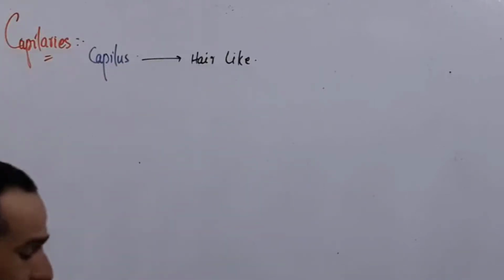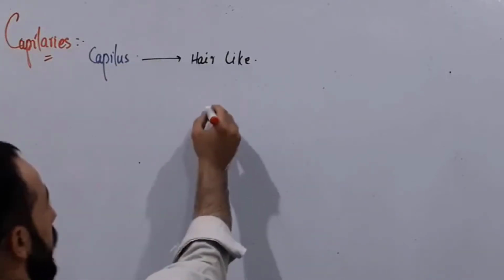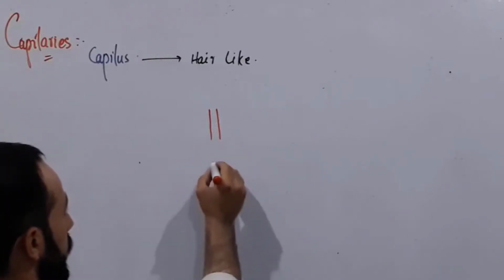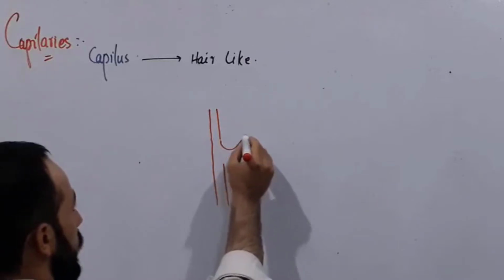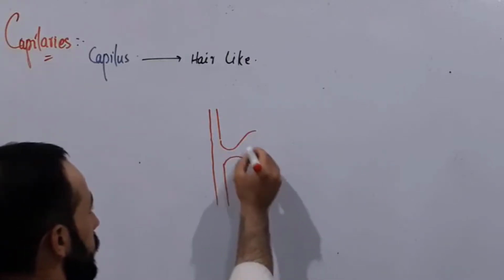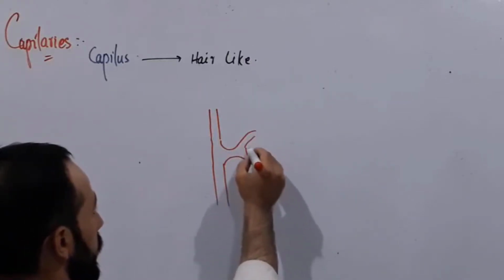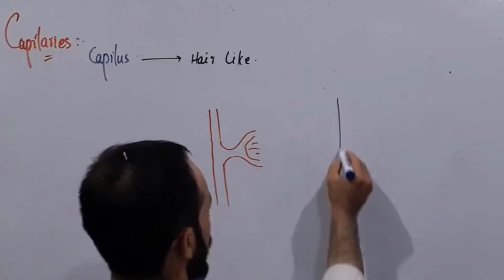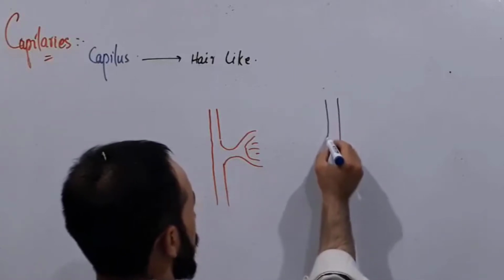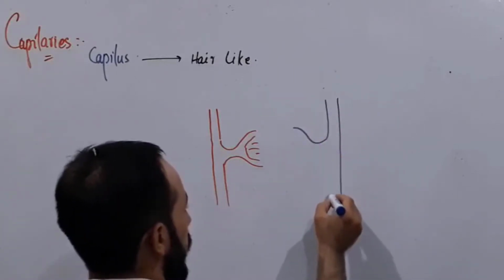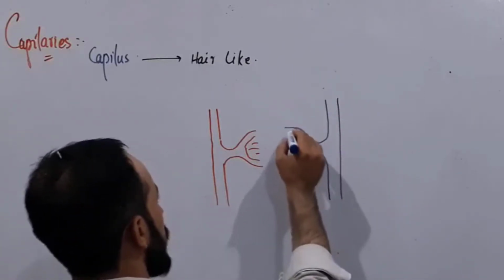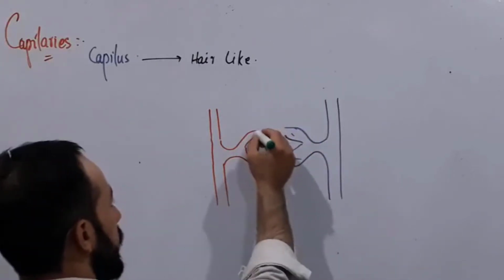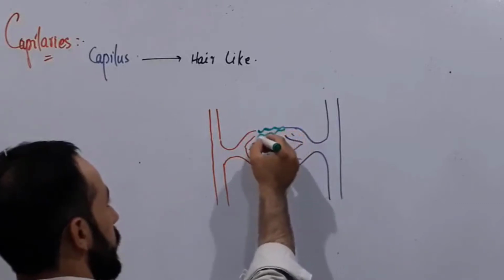Now how can we define capillaries? Friends, as we know, on one side we have our arterial system. This is our arterial system. Right? And on this side we have our venous system. Okay, this is our venous system. Now in between them there is the capillary system.